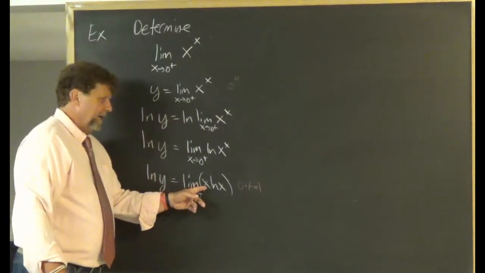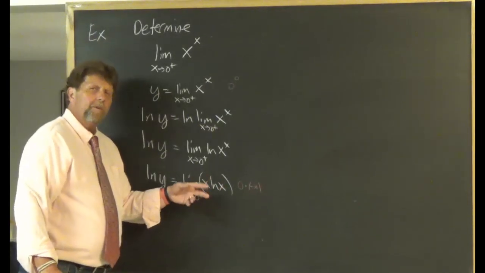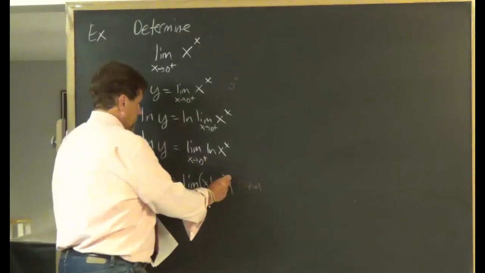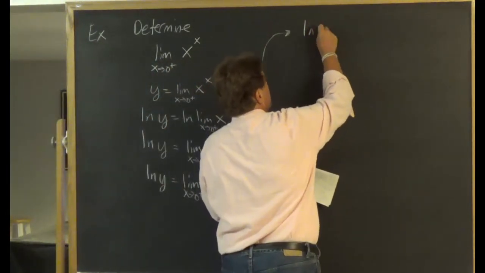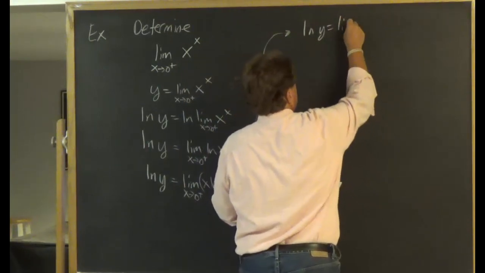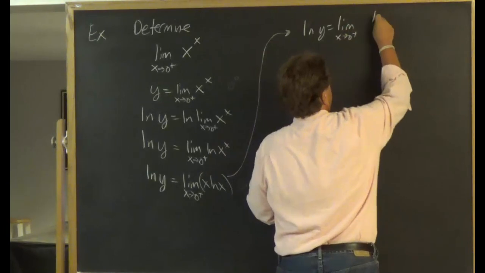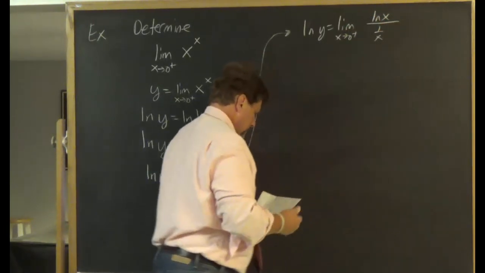We have natural log x times x, and multiplying by x is the same thing as dividing by the reciprocal. So I can write it as natural log x over 1 over x.